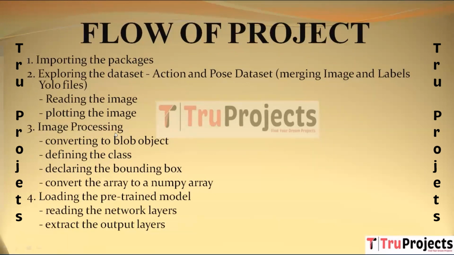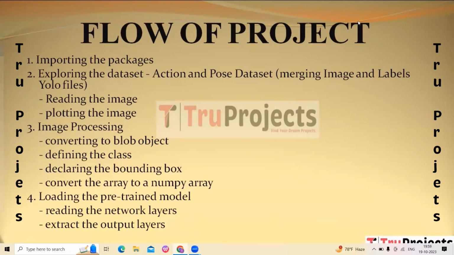Next here we have image processing, converting to blob object, transforming images into blob objects. The next here we have defining the class, specifying the class of object, declaring the boundary box, defining the bounding boxes for the object, converting the array into a NumPy array. Then next here we have loading the pre-trained model, reading the network layers, loading and reading the layers of the pre-trained model. Second here we have extracting the output layers of the pre-trained model.